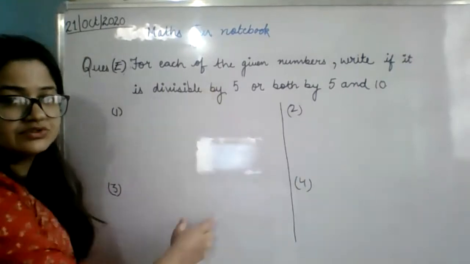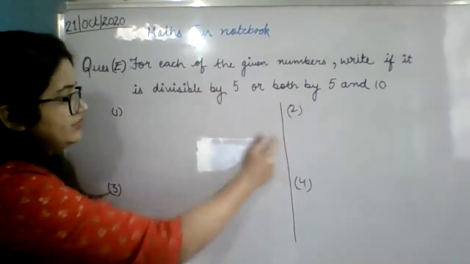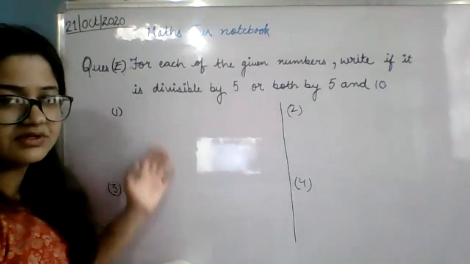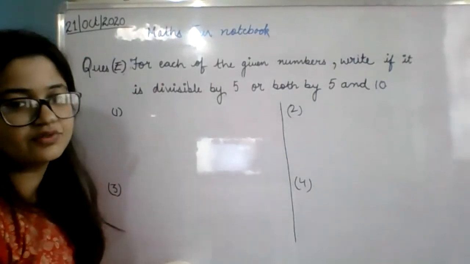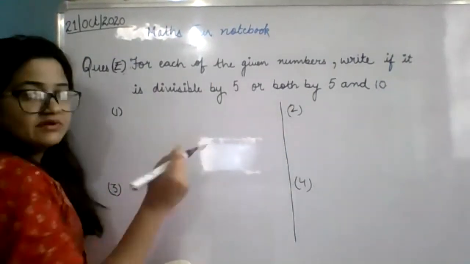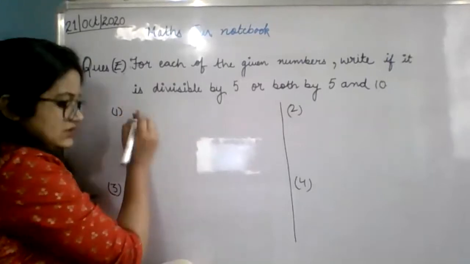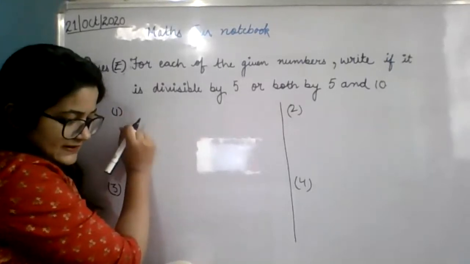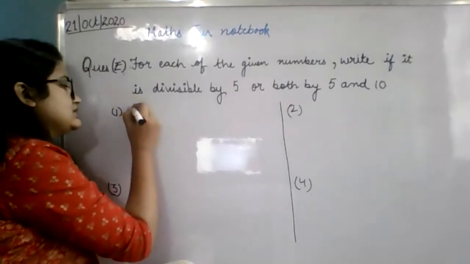So divide your page in 2 equal parts. 1, 2 we will do here, 3, 4 afterwards. After completing the first one, you can write 3 here and 4 there in front of it. Okay, so I'm giving you one example of how to do it. Suppose the question is, let me take one question, 75.